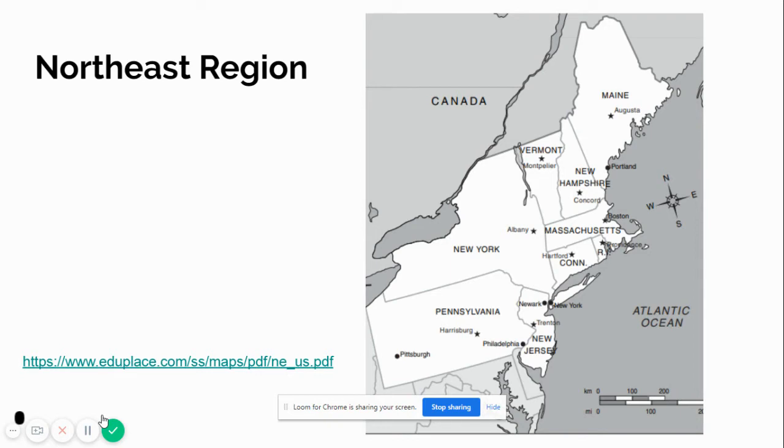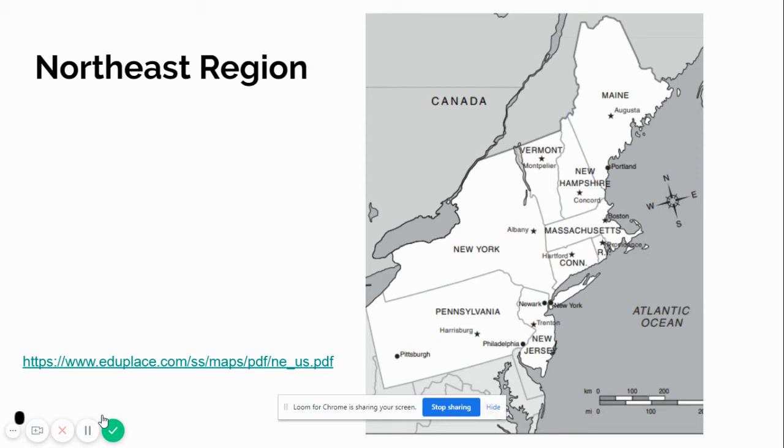So at the top, we have Maine, the capital is Augusta; Vermont, Montpelier; New Hampshire, Concord; Massachusetts, Boston. There's a tiny little state marked RI that stands for Rhode Island, and the capital is Providence. Next to that, on the left side, is Connecticut.